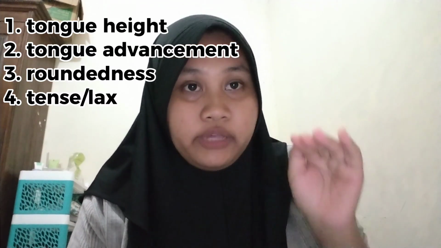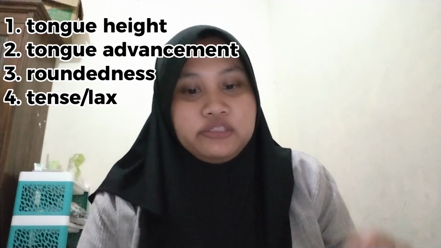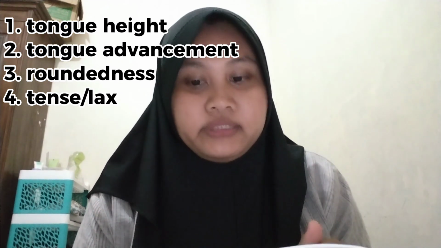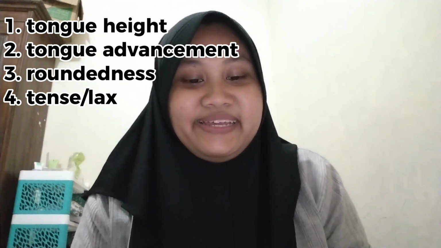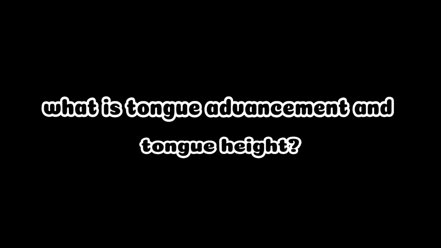So we can describe vowels by labeling the tongue height, tongue advancement, whether it is rounded or unrounded, or whether they are tense or lax. So here I want to explain about tongue height, tongue advancement, roundedness, and then tense or lax.